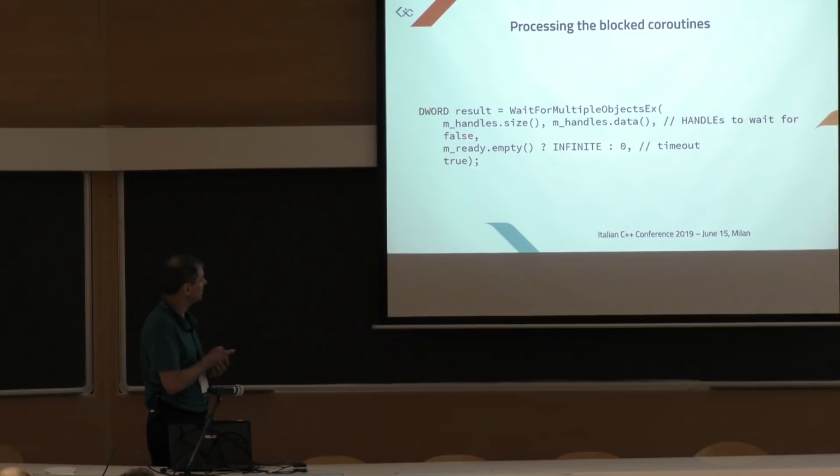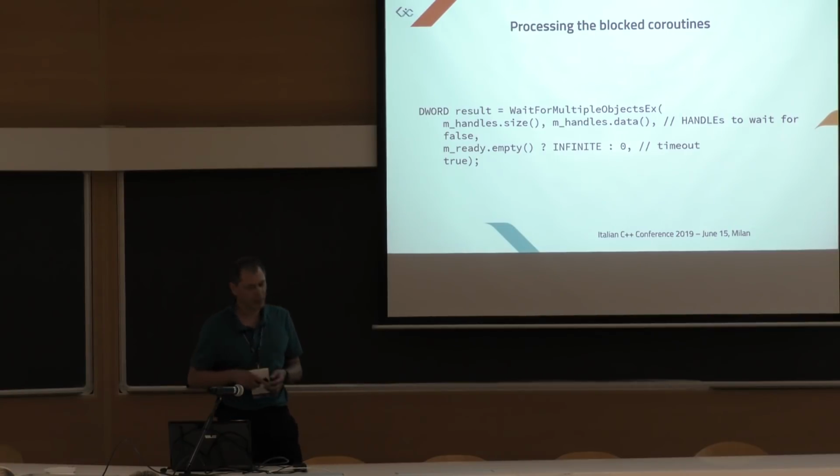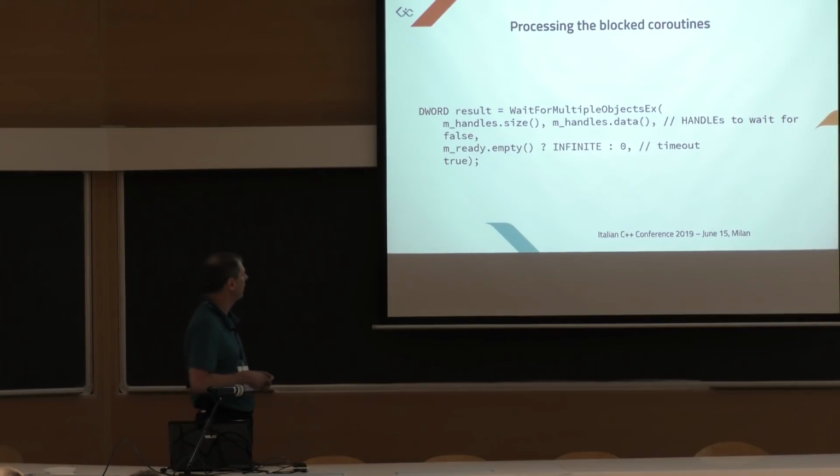Why do we use this? Because if I do not have any ready coroutine, it doesn't make any sense to exit from this function unless at least one of the handles becomes signaled. So we just pass infinite. On the other hand, if I have a ready coroutine, I pass 0 as a timeout, so that the function just checks if any of the handles has become signaled at this moment. If no handle has become signaled, then we go further and try to execute the ready coroutines.